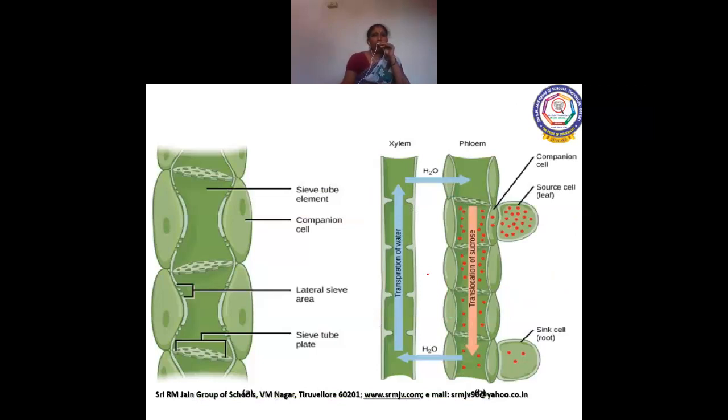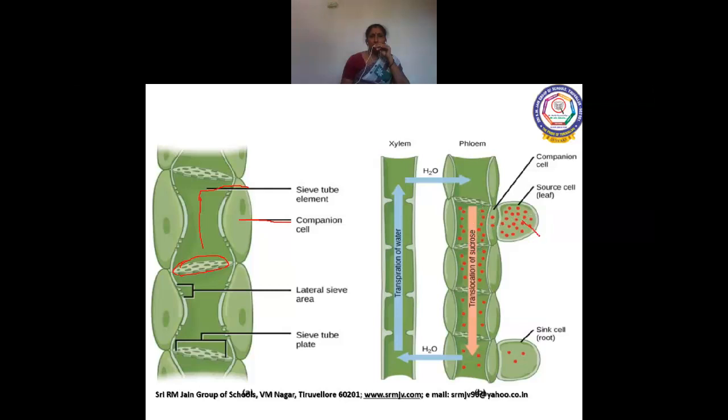Now, you can see the internal structure of sieve tubes. This structure is called the sieve tube, and the neighboring cell is called the companion cell, and you can see the sieve plates. How translocation takes place in phloem cells, we'll see now.